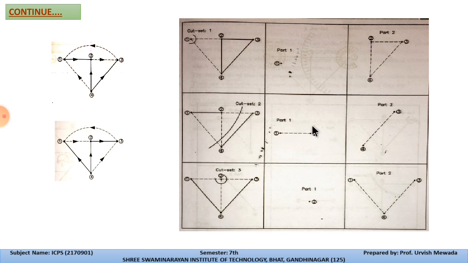So this is the branch, and the remaining element is 3 to 4. This is part 2. Now we can cut over here also, so this part will become lonely. This is number 2, where we cut the graph, and the remaining branches are 1 to 4 and 4 to 3. So this is how we can perform the cut set.